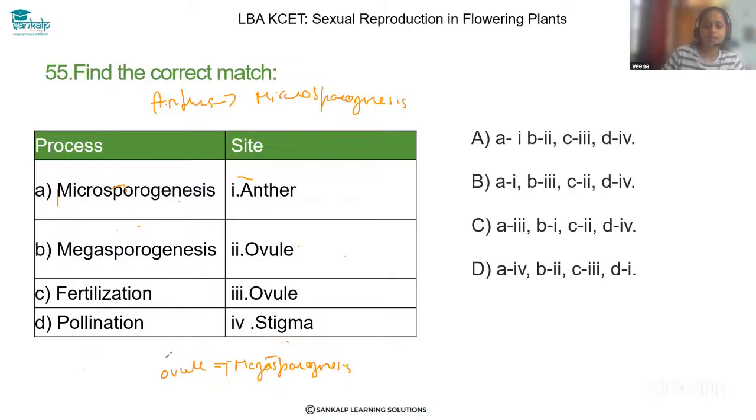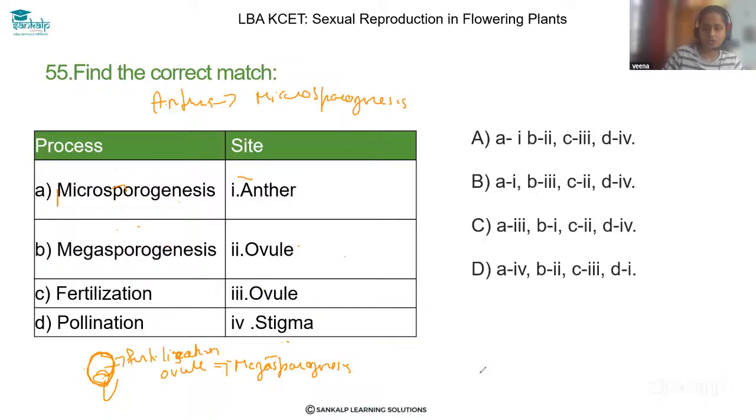And then fertilization. Fertilization, where exactly is it taking place? Inside the embryo sac, right? Through the pollen tube, the male will fuse with the egg. So that is the fertilization. So inside the ovule structure, fertilization is taking place. And then pollination.